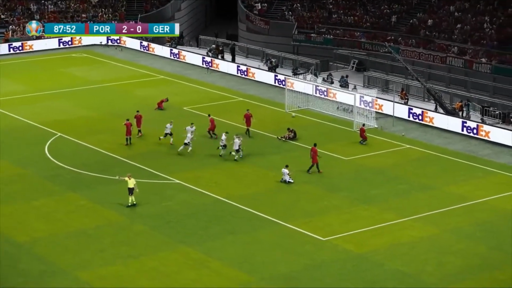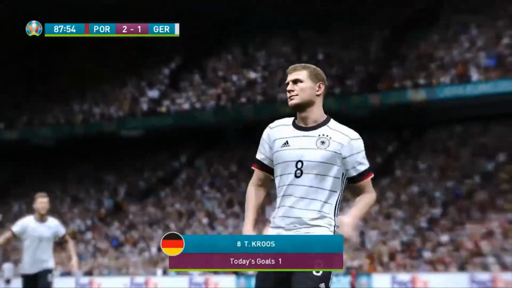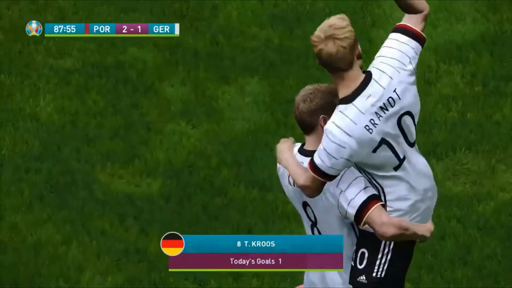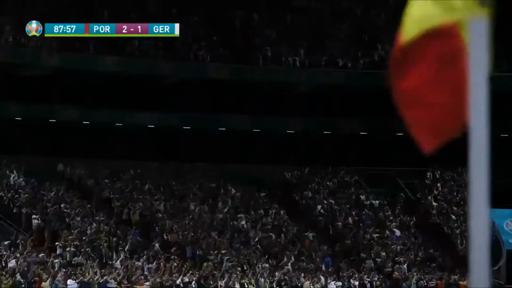Well, there's time left in this game. It's 2-1. It's game on. There's 2 minutes left on the clock. Surely there's not going to be enough time. I don't know why Germany is celebrating. They have to win. They have to at least get a point now in this game.